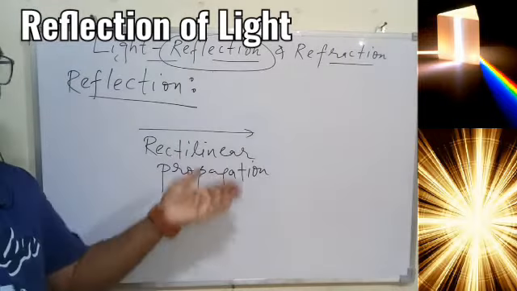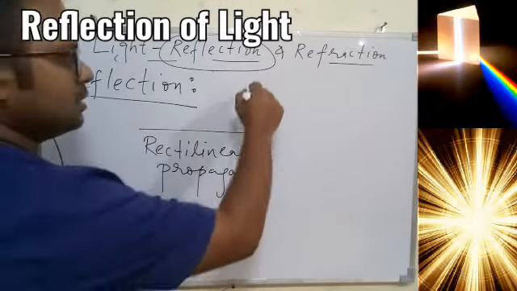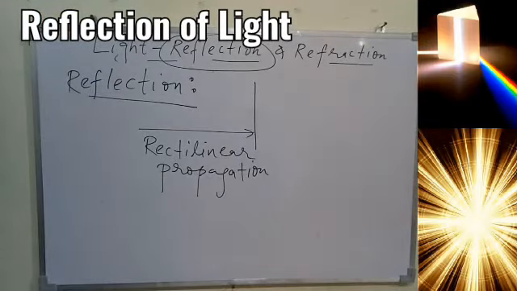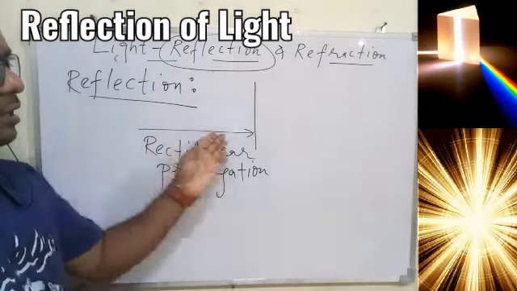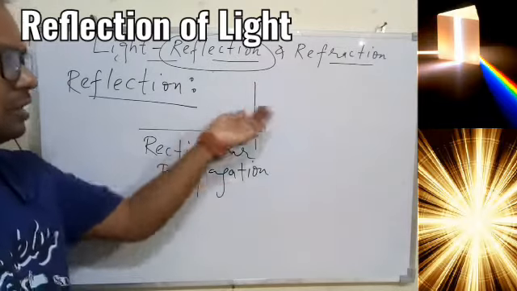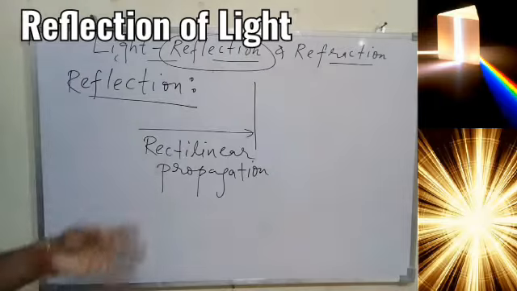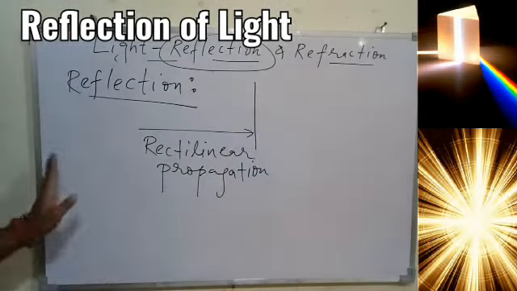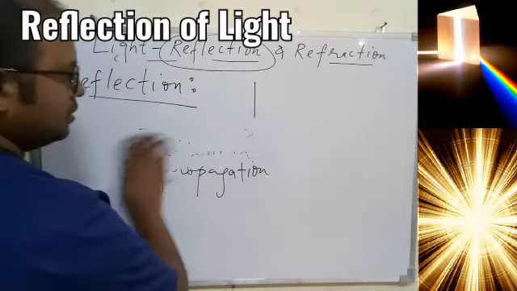Light travels in a straight path. If there is no disturbance, it will continue to move in the same direction, and once the light is obstructed by any medium, it will change direction. That change in direction can be in the medium, within the medium, or before the medium. All things are possible, and based on that we have 2 different concepts, called reflection and refraction. So one thing we know, light travels in a straight path, and that is called rectilinear propagation.